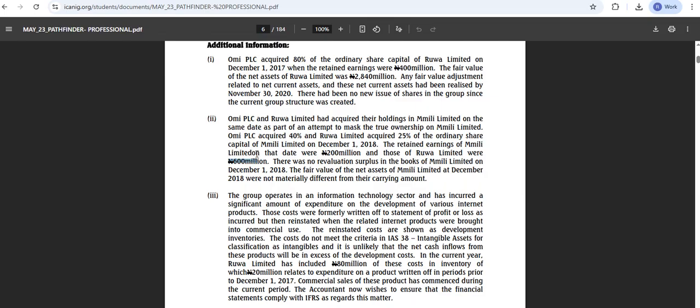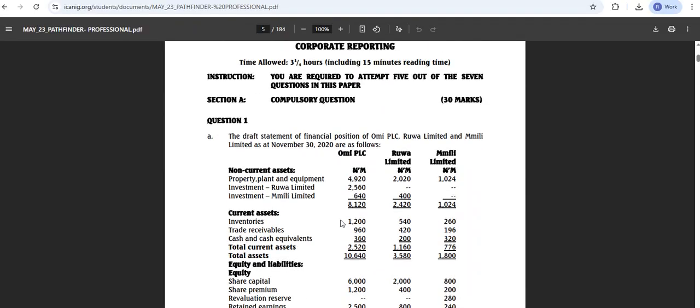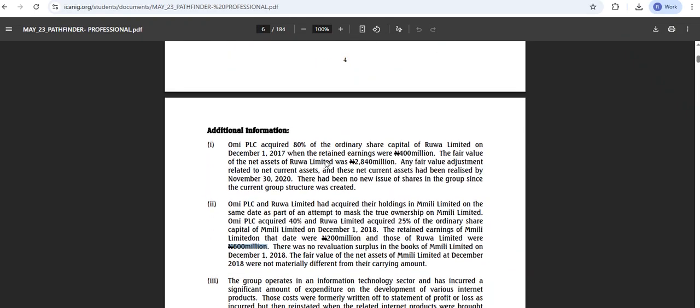What does this mean? Can someone tell us what this means? It means as at 31st December 2018, this is the value of the retained earnings in RUA Limited. But the one we are preparing now is as at what date? November 2020. November 2020 is the consolidation, right? When did we purchase it?